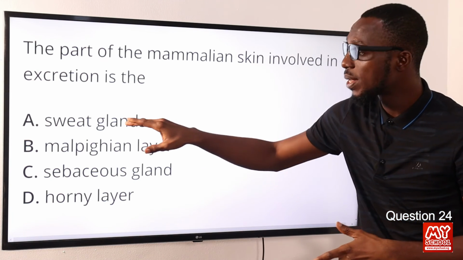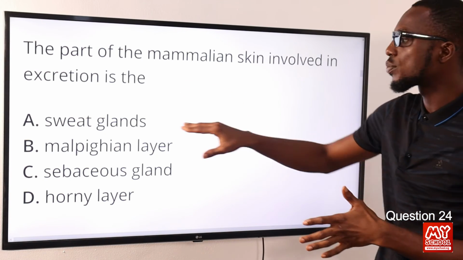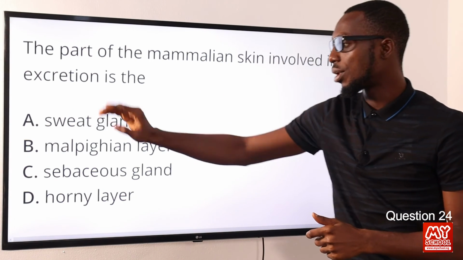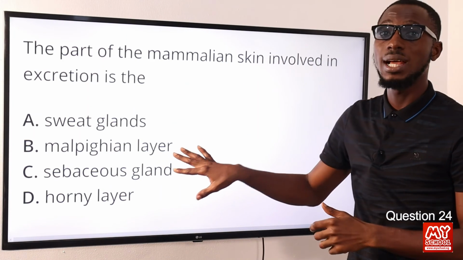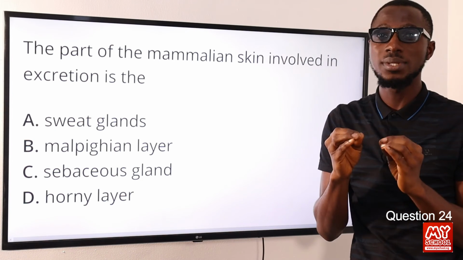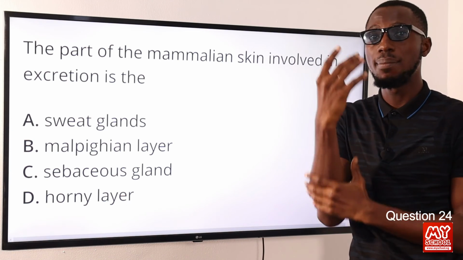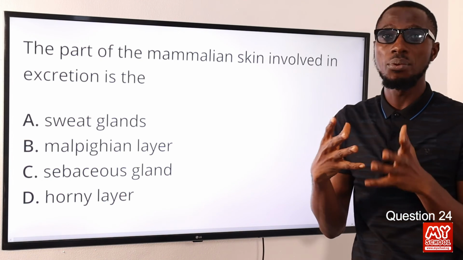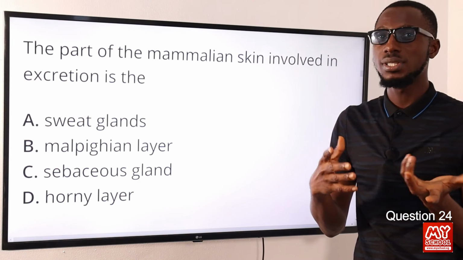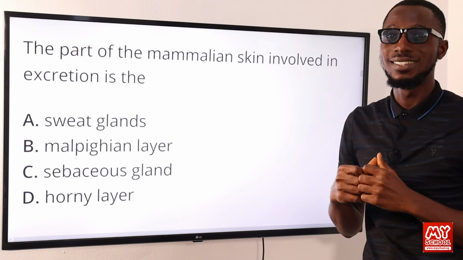So let's now go to the dermis. In the dermis, we have the sweat gland and we also have the sebaceous gland. The sweat gland is what is involved in excretion. The sebaceous gland secretes what we call sebum, a kind of oily substance. What it does is make the hair and the epidermis supple, and also put a check on dust and microorganisms. So the correct option here is option A for sweat glands.